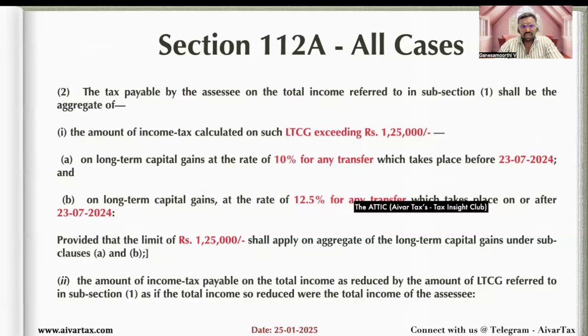What does subsection 2 say? The amount of income tax calculated on such long-term capital gain exceeding 1.25 lakhs. So that means up to 1.25 lakhs, tax exemption is there for the long-term capital gain covered under section 112A. For a long-term capital gain where the transfer takes place before 23rd July, 10% is applicable. If the transfer takes place after 23rd July, 12.5% is applicable.